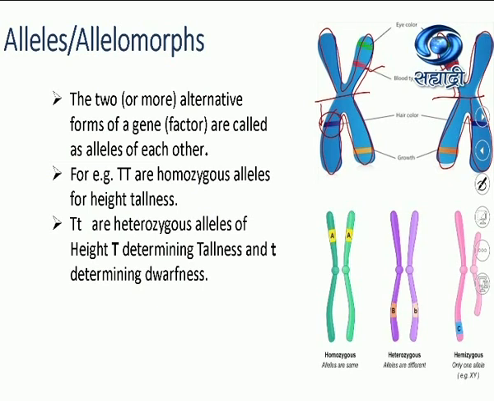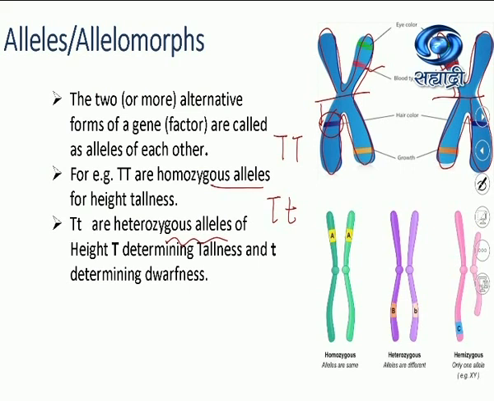For example, capital T and capital T are homozygous alleles: capital T from one parent, capital T from the other parent. These are a pair of genes located on homologous chromosomes on the same loci. This is the allelic pair for tallness. It is homozygous because they are similar for tallness. But if one is for tallness and one is for shortness or dwarfness, we call it a heterozygous allele. You'll come to know the terms homozygous and heterozygous slowly.